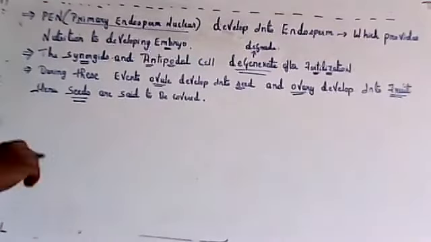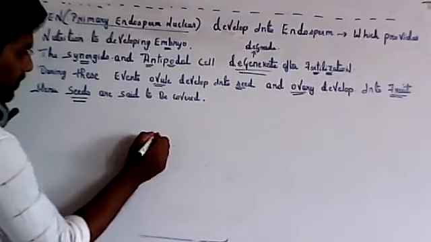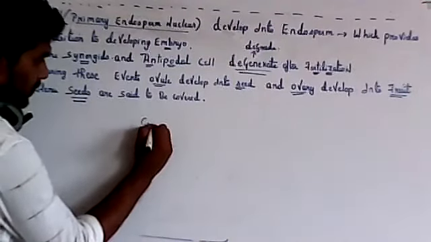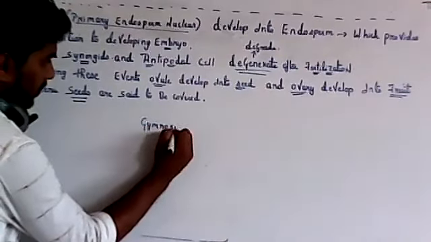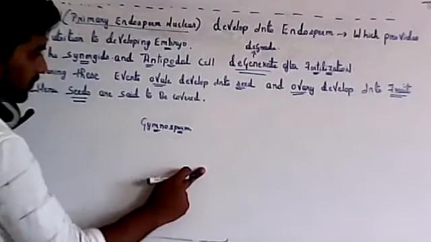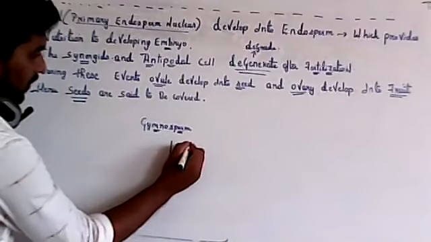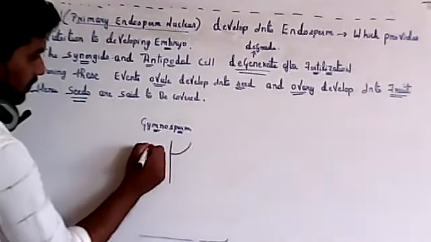Next is gymnosperm. Gymnosperm was remaining, and it is easy once we know all this information. In gymnosperm, what do we see is sporangium. They are heterosporous.